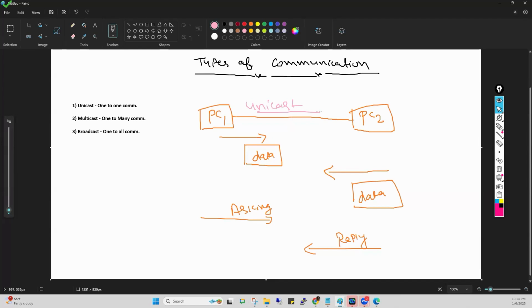And PC number 2 is replying with data to a specific user, that is PC number 1. It means during the sending time and during the receiving time, the device is specific. So that's the reason this is called unicast communication. Clear, guys? Understand?